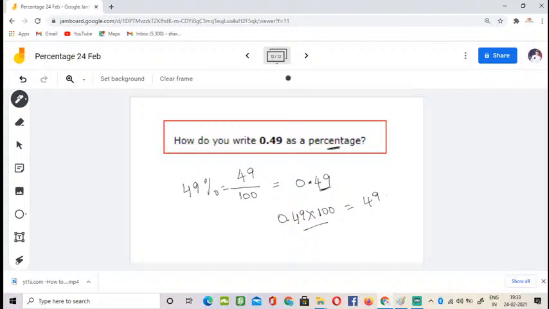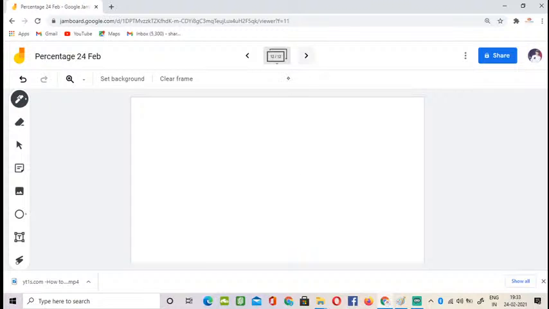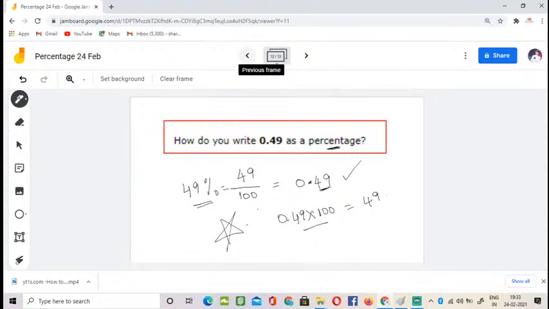Is it clear? How do you write 0.49 as a percentage, they're asking? They are giving 0.49 in decimal format. I'm just converting it into a fraction, that means 49 by 100, which in turn means 49 percentage. Right, kids? I hope it is clear to everybody. That's all for today's session.